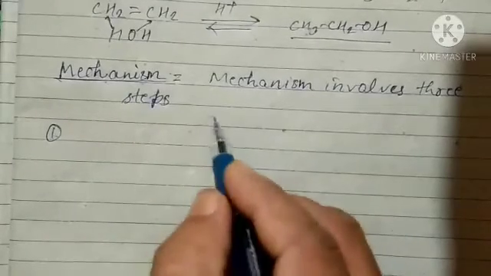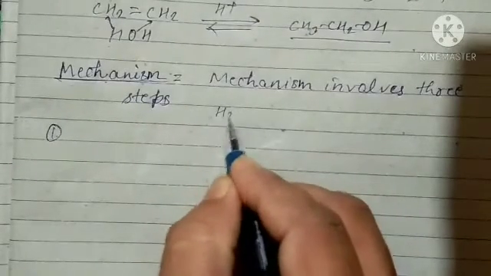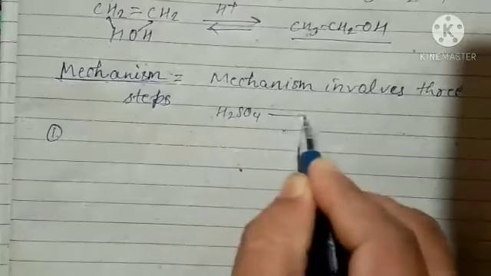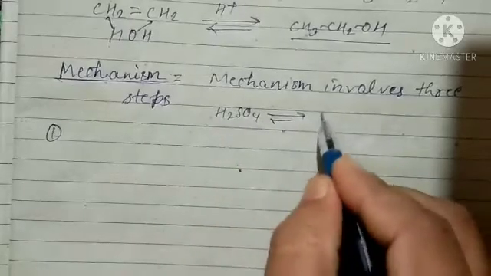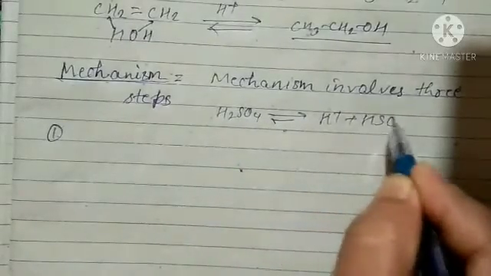So how does it happen? H2SO4, which we have used as catalyst, ionizes into H plus and HSO4 minus.